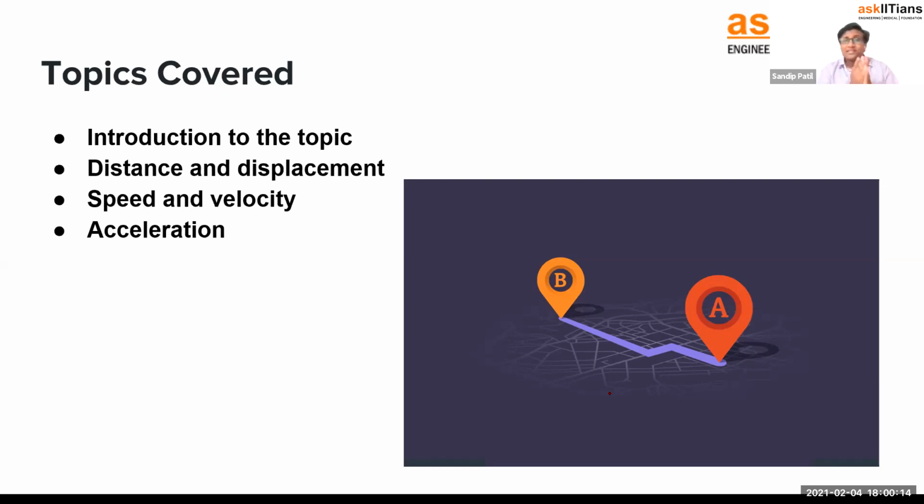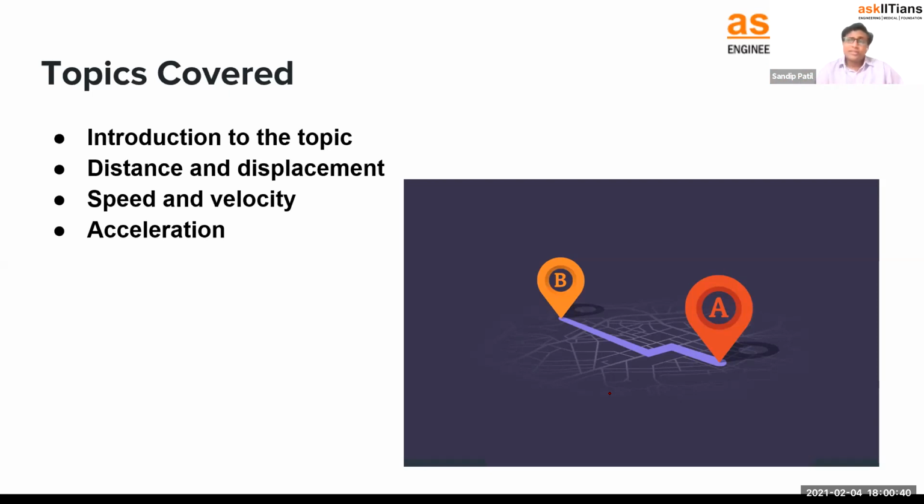Then acceleration. For the bike there is one handle which is the accelerator, right? Can anybody guess what that accelerator does? Accelerator increases the speed. Very simple. So can I say acceleration is what is responsible for increasing the speed?